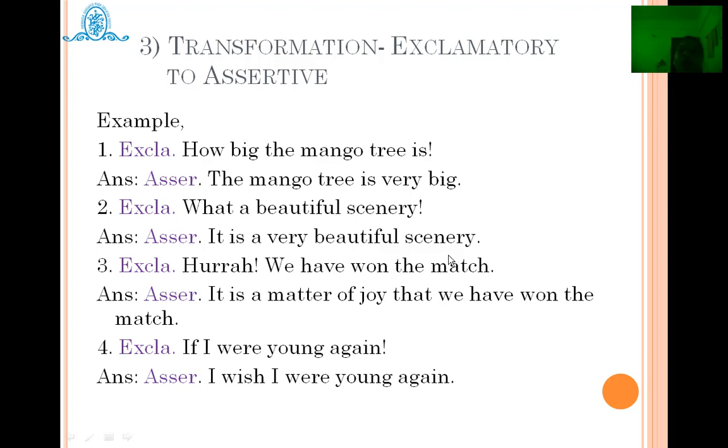"Hooray, we have won the match." First of all, convert this intense feeling in the sentence. Hooray is a positive type of feeling. So, "It is a matter of joy, it is a matter of happiness that we have won the match." Next category is here, "If I were young again." Exclamatory sentences starting with if are generally converted into I wish. "I wish I were young again." So these are the differences between exclamatory sentences and assertive sentences.